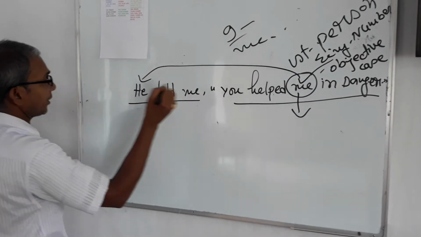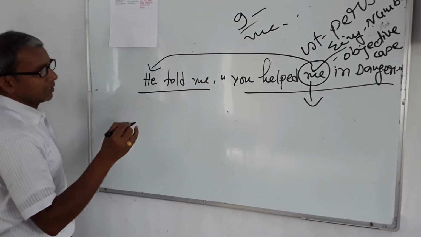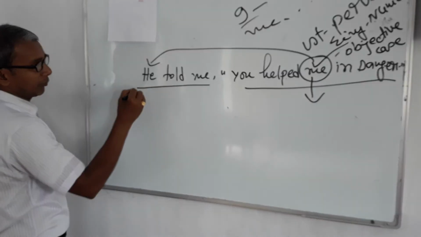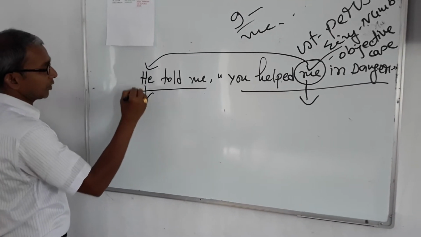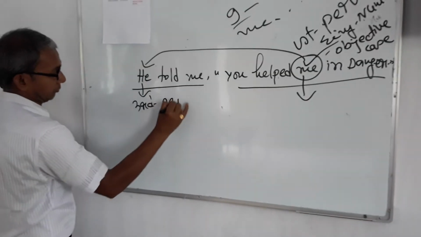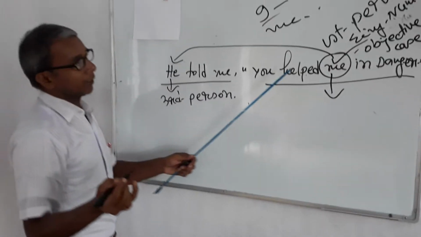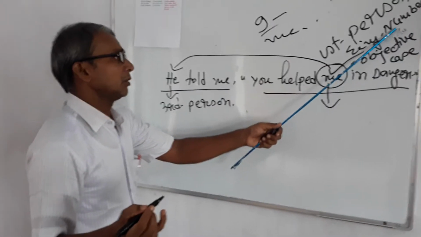It will be turned into third person because first person will be changed according to the subject of reporting verb. Here the subject of reporting verb is he. It is third person. Now you will have to find out the number. It is singular number.